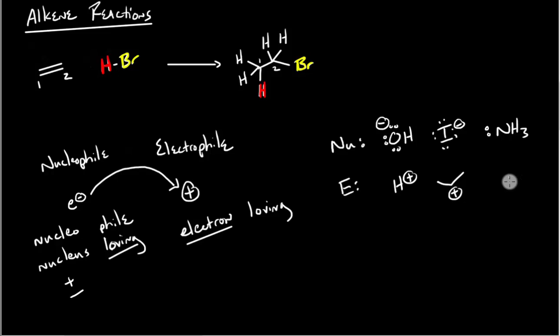Let me give you another example of a molecule with a neutral charge. This is BH3. This boron doesn't really have a formal positive, but the boron does have an empty orbital that could be attacked by a nucleophile. So the idea that you should take away is that nucleophiles are either negative or neutral, and nucleophiles always attack, and electrophiles can either be positive or neutral, and electrophiles are always attacked.